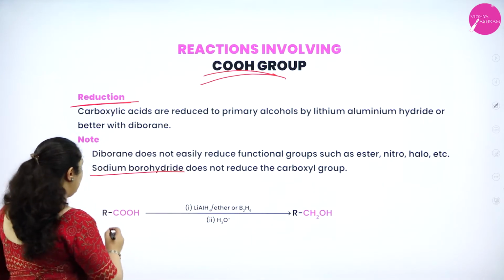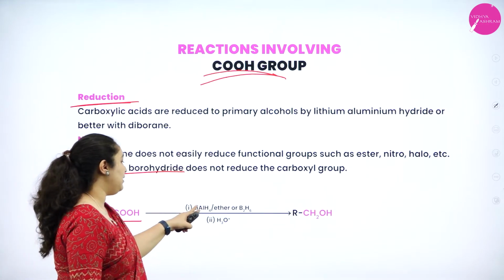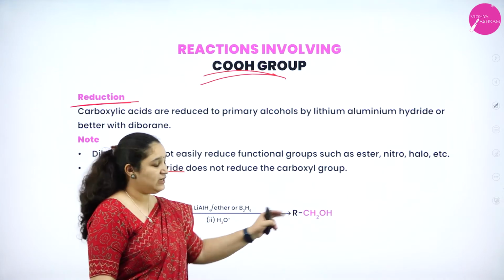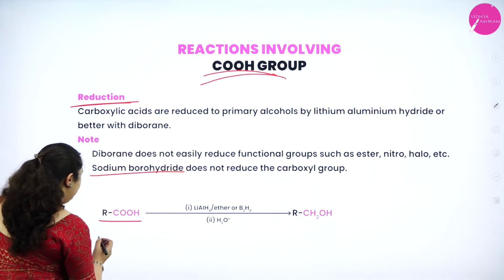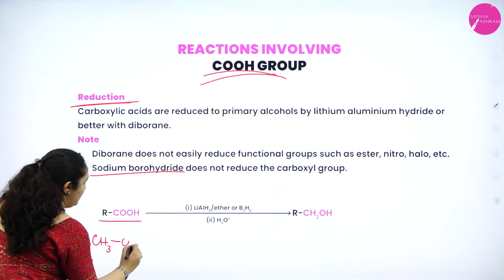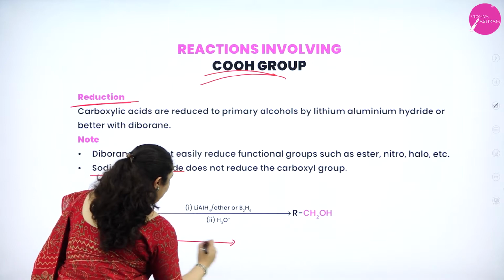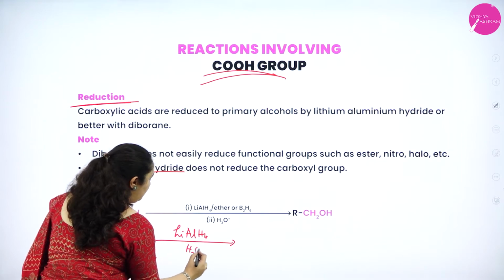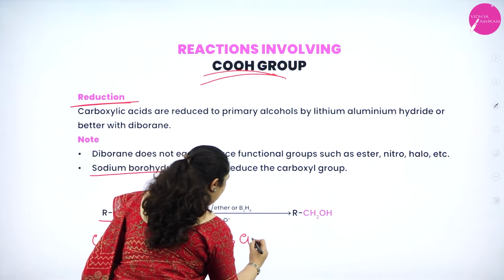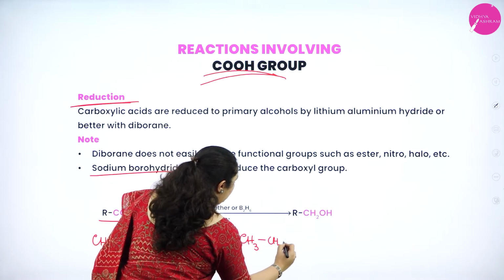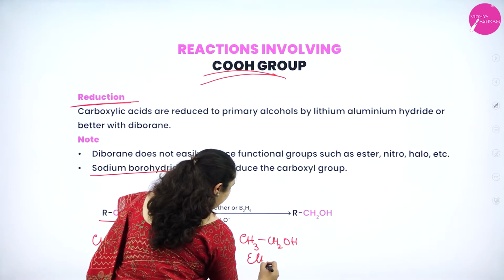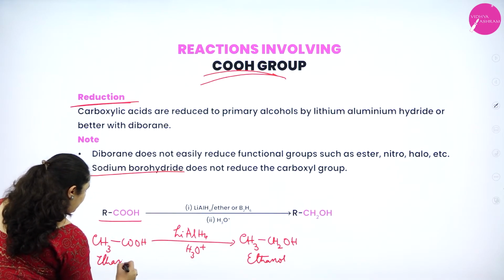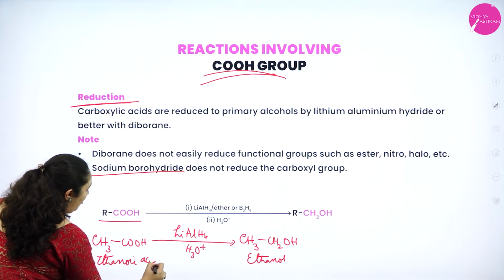Okay, so I can take a carboxylic acid, treat it with lithium aluminium hydride or ether with diborane, and then with hydrolysis it will give alcohol. We'll write one example. I'll take CH3COOH and it is treated with lithium aluminium hydride and H3O plus. What will happen? It will form CH3CH2OH, that is ethanol, and we are taking here ethanoic acid or acetic acid.